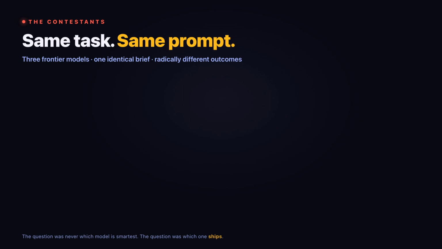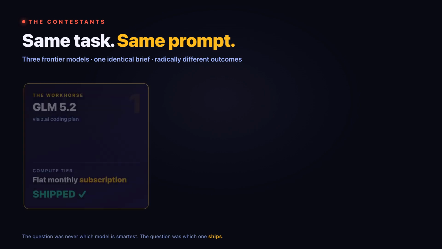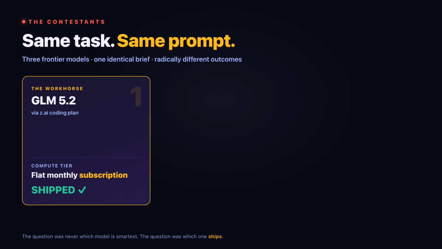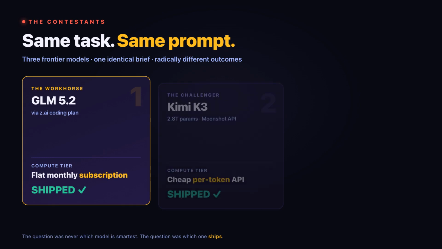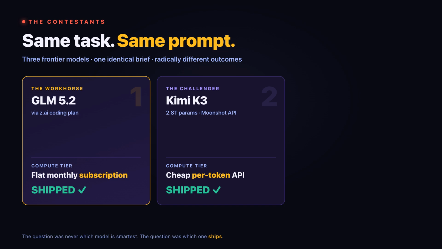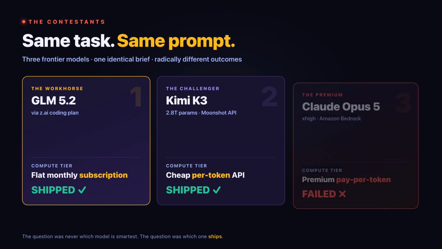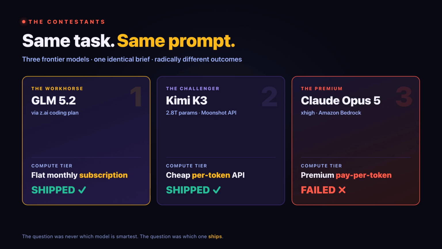Meet the contestants. GLM 5.2, the trusted workhorse, running on a cheap Z.AI coding plan. Kimi K3, Moonshot's 2.8 trillion parameter open model, served through its API. And Claude Opus 5 itself, at high reasoning effort, on Amazon Bedrock Global Inference. The most expensive compute of the 3. Same task. Same screenshots. Same news hook. The question was never which model is smartest. The question was which one ships.